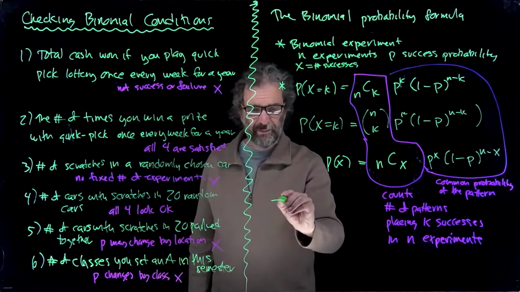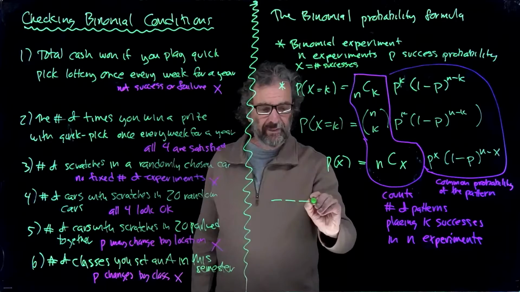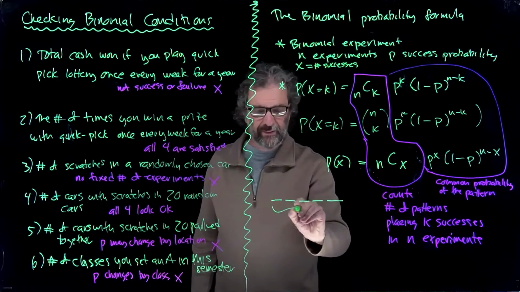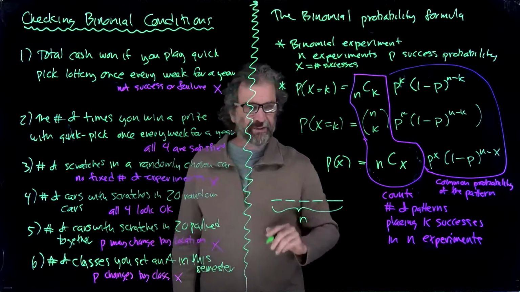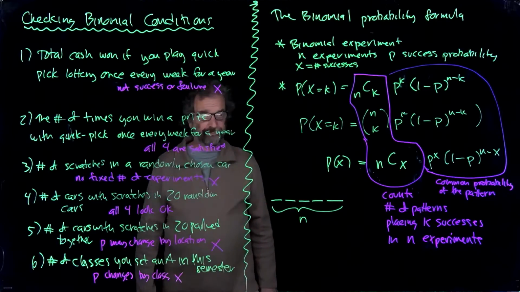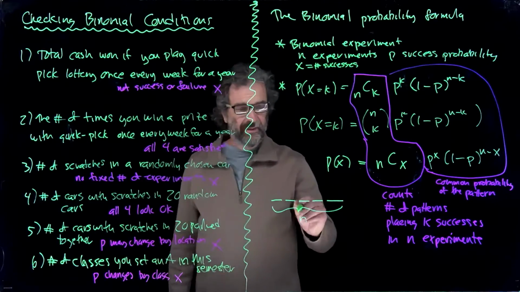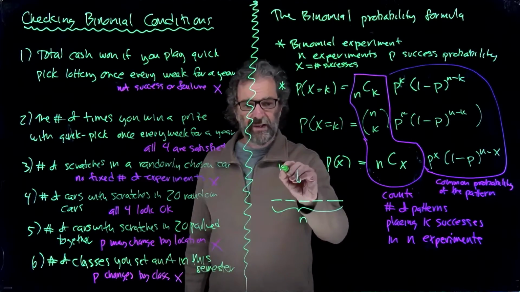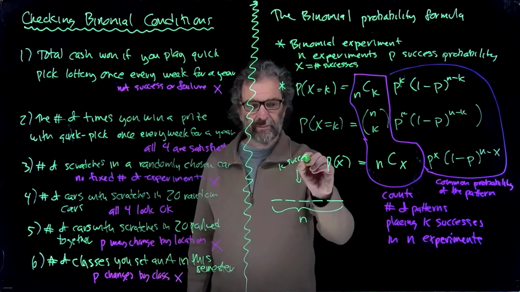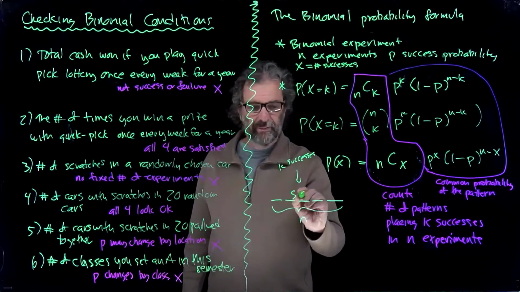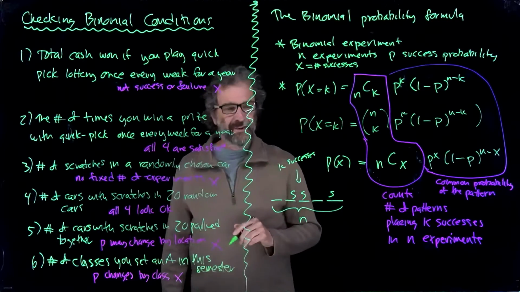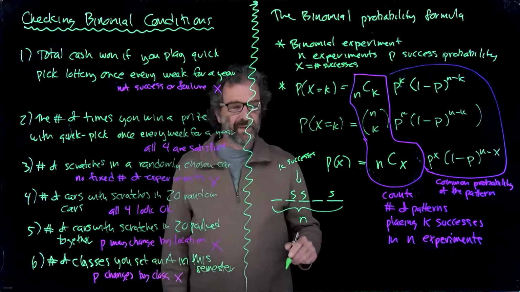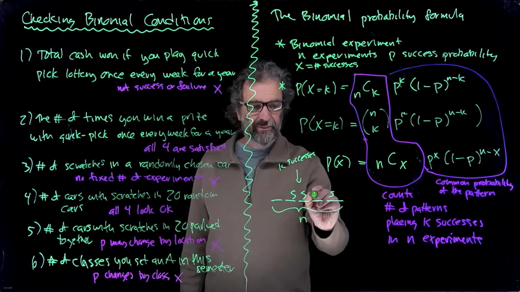You imagine these n experiments laid out like this. I'm thinking of them as if they were stoplights. And then I have to put in place k successes. Success and stop look kind of the same. And the rest of them, we could call failures.